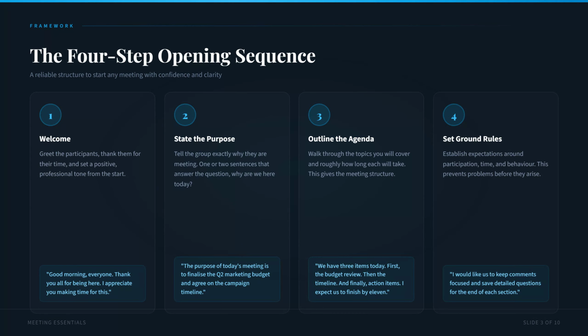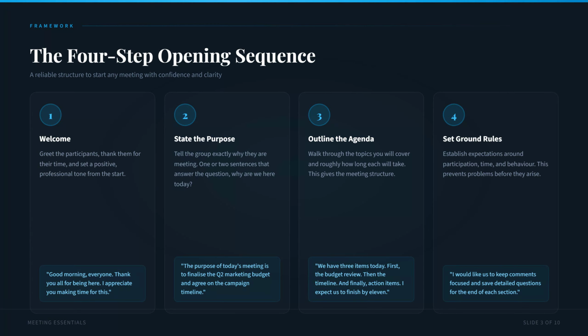Step 2. State the purpose. Tell the group exactly why they are meeting. 1 or 2 sentences that answer the question, "Why are we here today?" For example, the purpose of today's meeting is to finalize the Q2 marketing budget and agree on the campaign timeline.